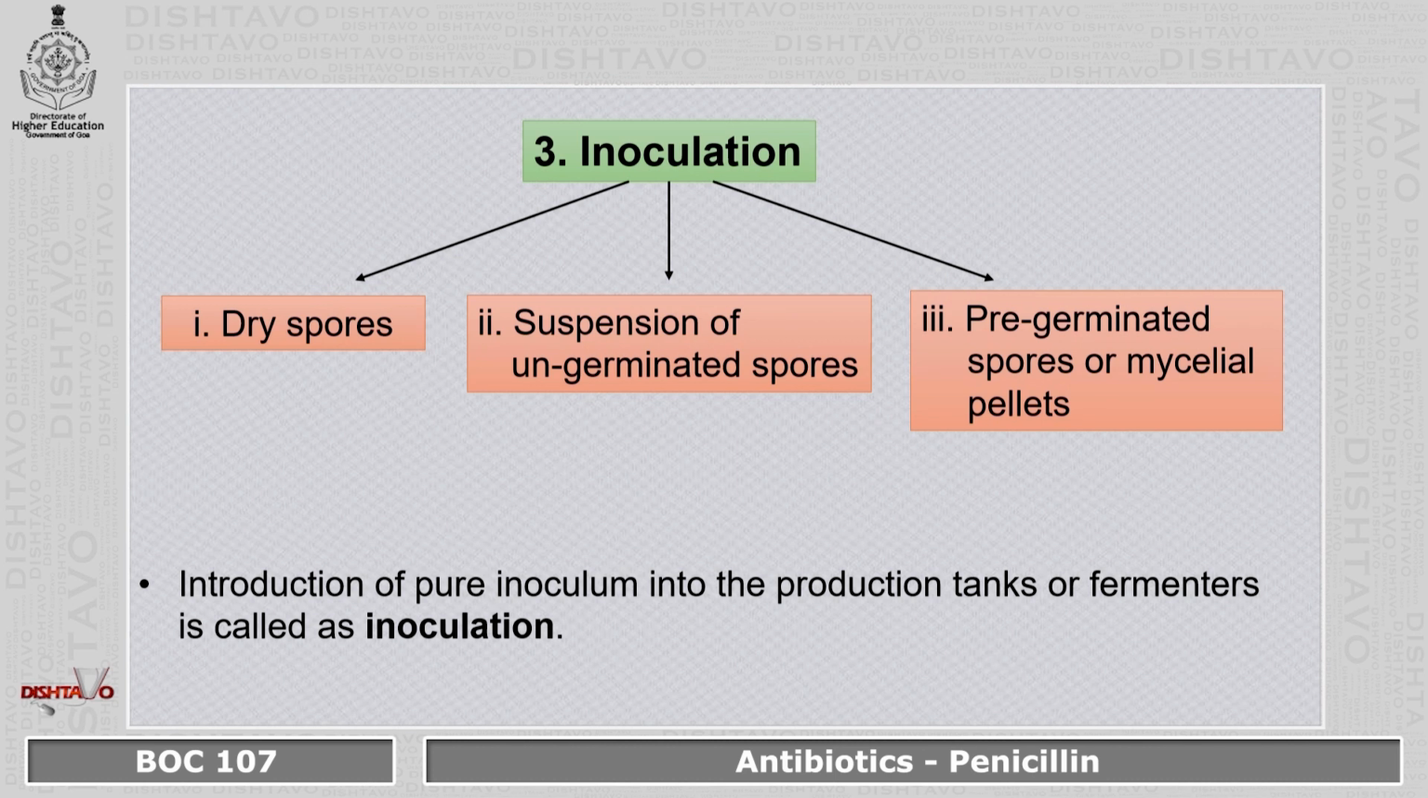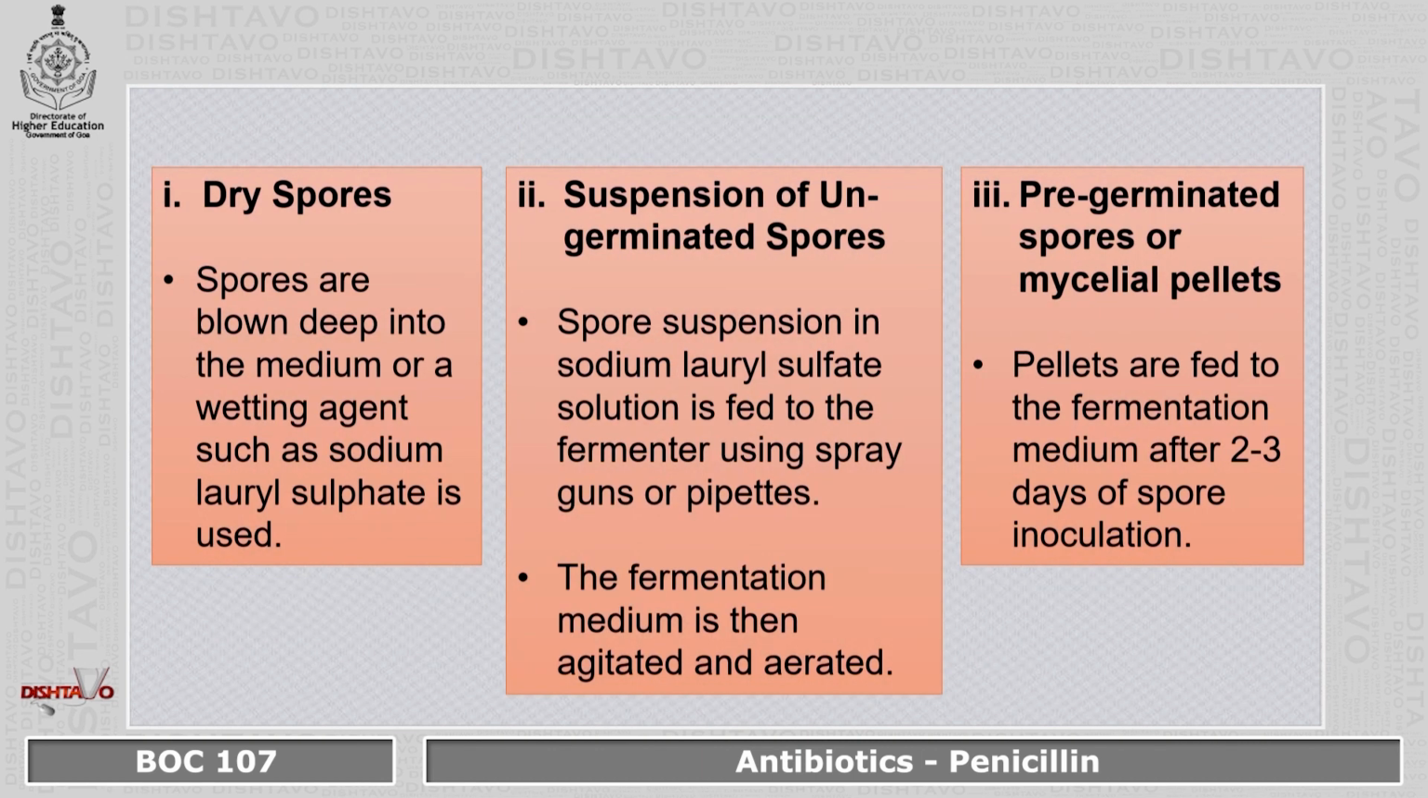Now comes the inoculation process. It can be done in three ways. That is, it can be done via dry spores, suspension of ungerminated spores, or pre-germinated spores or mycelial pellets. Now, what is inoculation? Introduction of pure inoculum in the production tank or fermenter is called inoculation. If the spores are inoculated as dry spores, the spores are directly blown deep into the medium, or a wetting agent such as sodium lauryl sulfate is used.